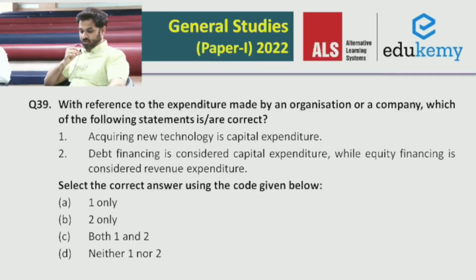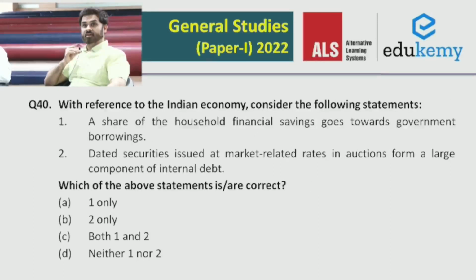And question number 40. With respect to the Indian economy, now this also is a very easy, simple question. It's household financing. Obviously, you see a lot of mobilization of household financing, whether it is through different types of provident fund, EPF, other, it is all channelized by the government. So basically, the government is borrowing from the people, so it is part of that. And dated securities issued at market-related rates in auctions definitely form a large component of internal debt. In fact, it's one of the biggest components of internal debt that is there. So in that case, both the statements are correct. The answer for 40 would be C.